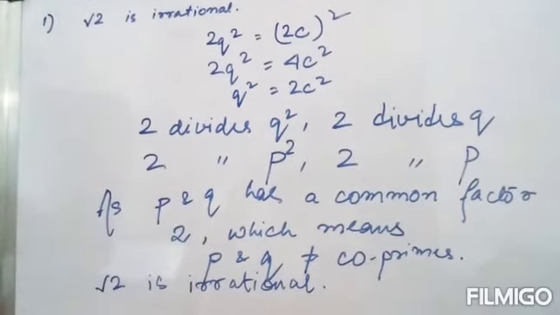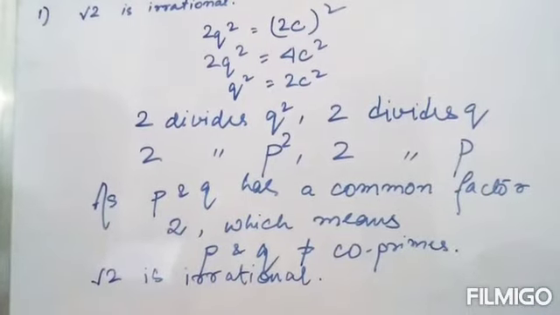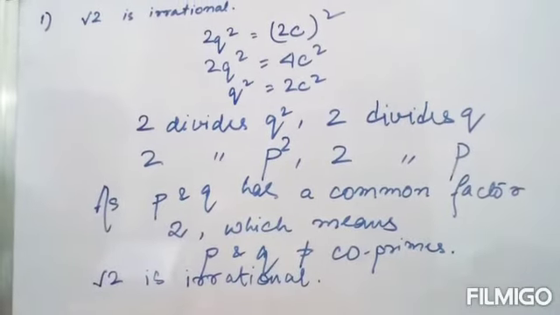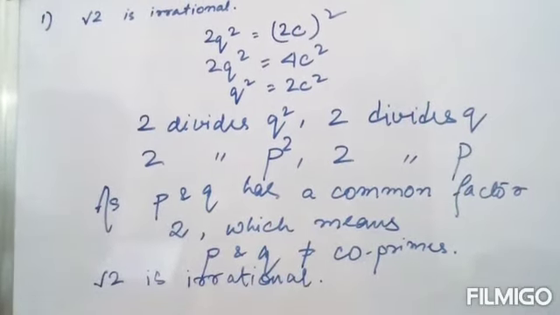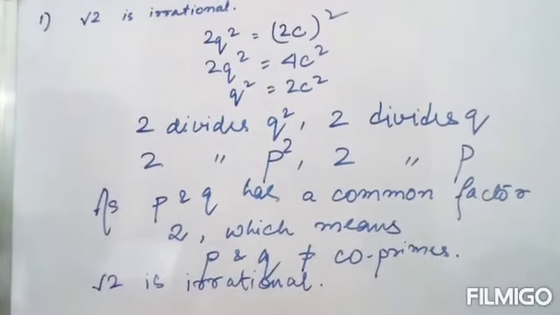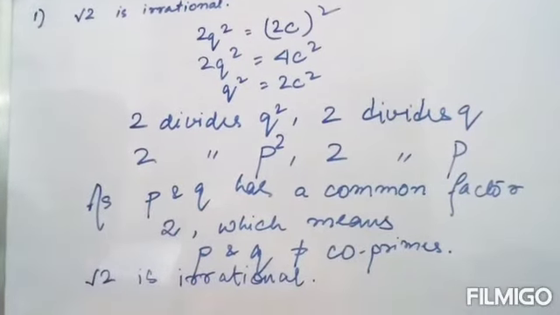Okay, we have to see whether there exists any common factor or not. If there is a common factor, it cannot be a rational number, it has to be an irrational number. This is the technique of solving this type of problems.